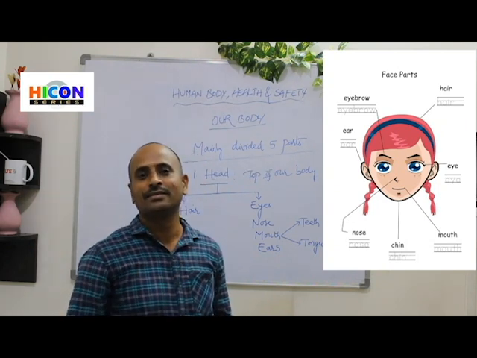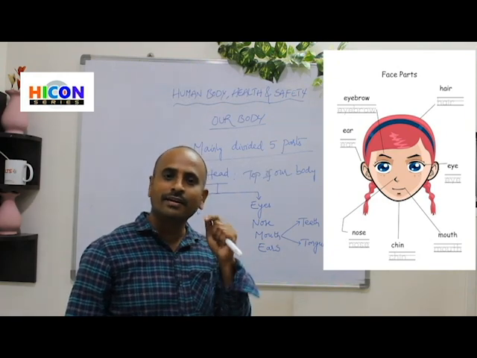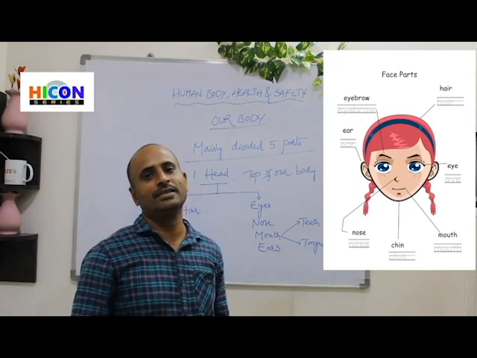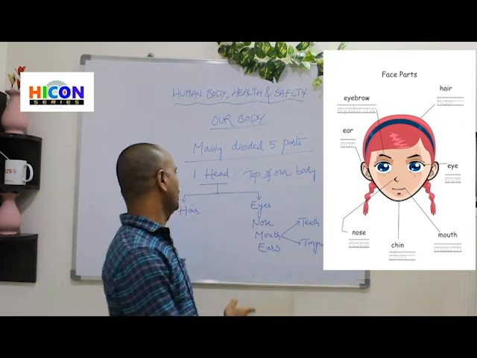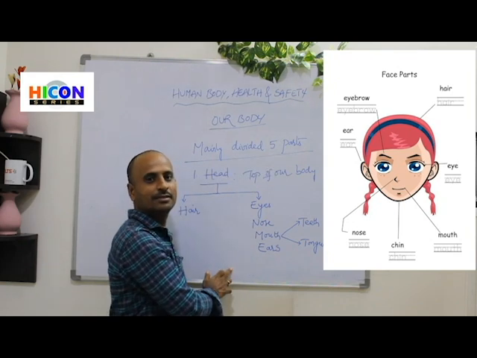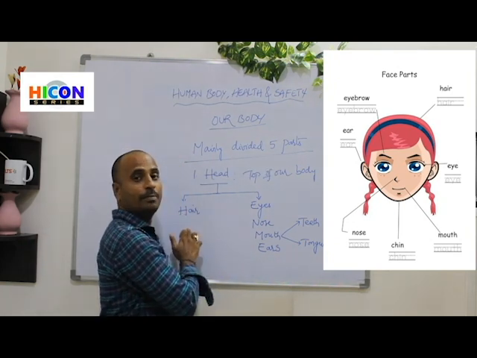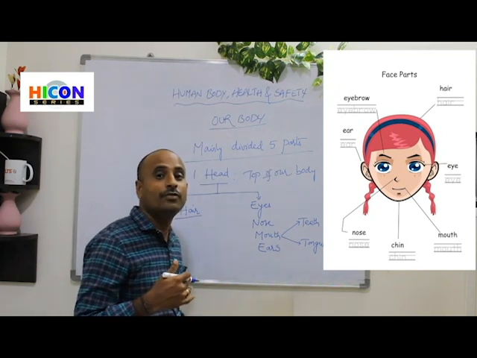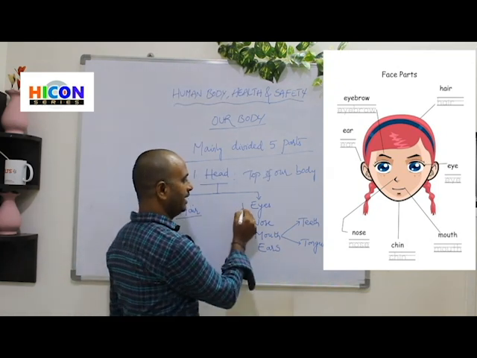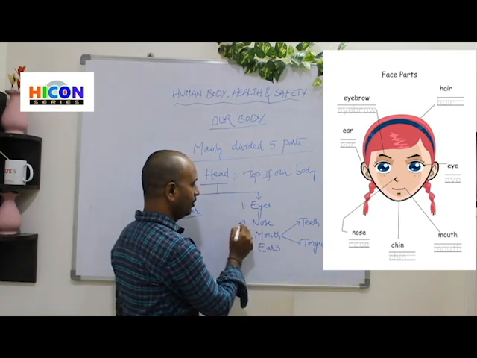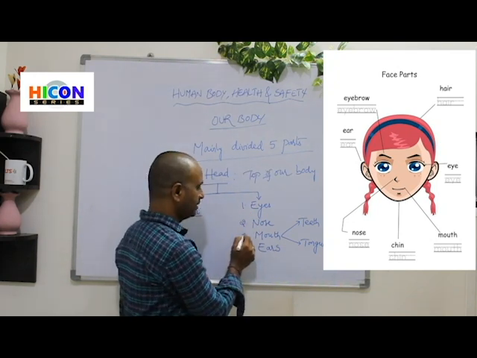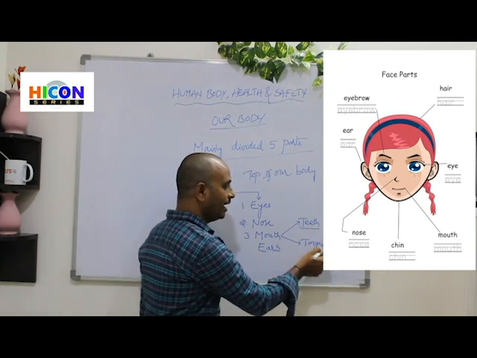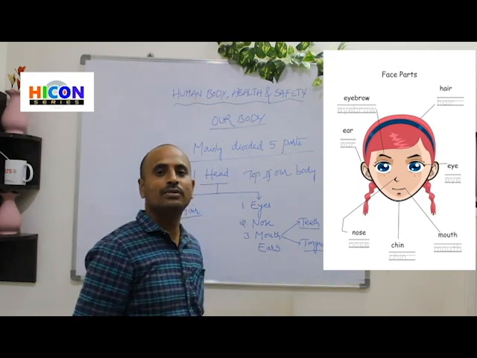Two ears. So this is the left ear. This is the right ear. So we have a total of two ears. These are the parts our head contains. The upper part of our head contains hair, and the front part of our head contains eyes. Next, nose. Next, mouth. The mouth again contains teeth and tongue inside it.